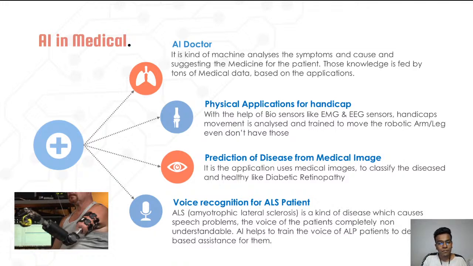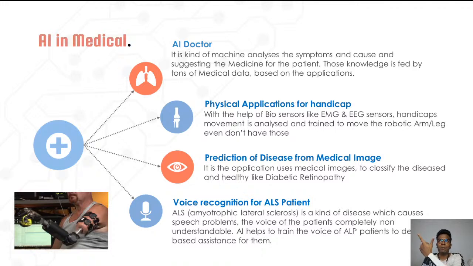Then the next is physical applications for the handicapped. For example, guys, if I don't have this hand, like in this picture, then you can use an EMG sensor, that is an electromyogram sensor. The black colored thing is nothing but an electromyogram.